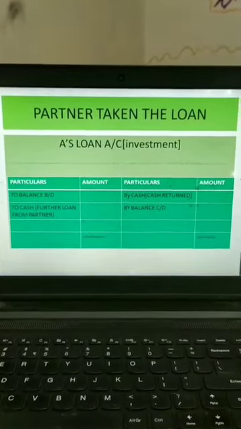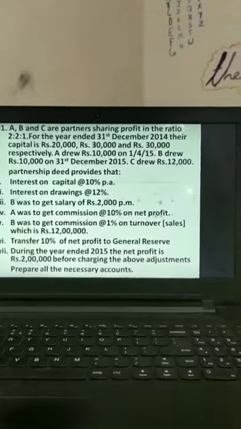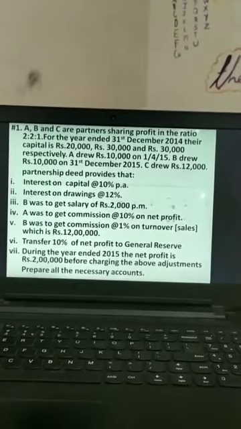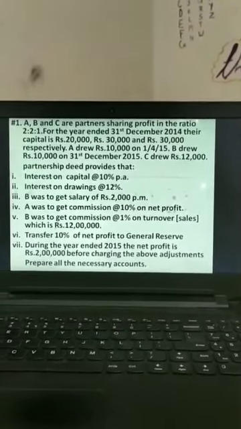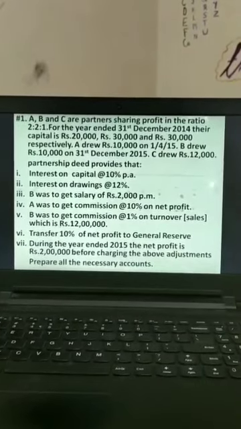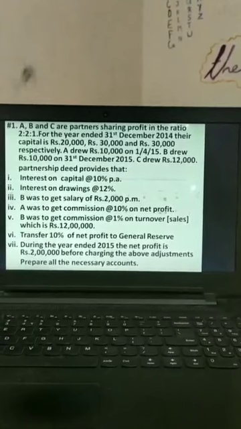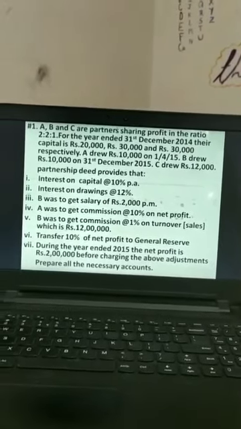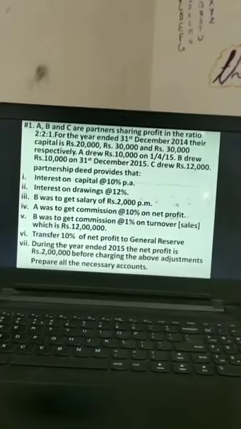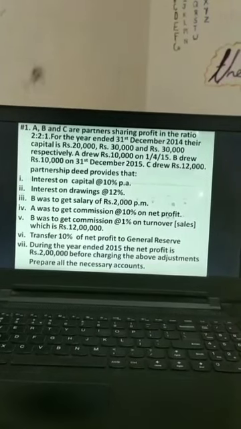It is transferred to partners. So you see this sum, A, B and C are partners sharing profits in the ratio 2:2:1. For the year ended 31st December 2014, their capital is 20,000, 30,000 and 30,000. That means this is their opening capital.